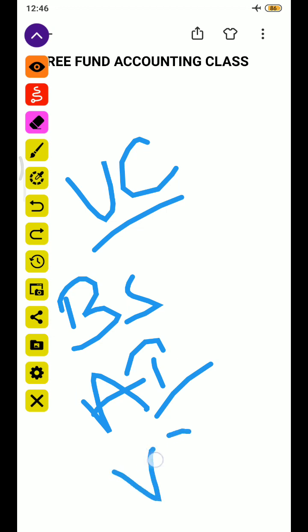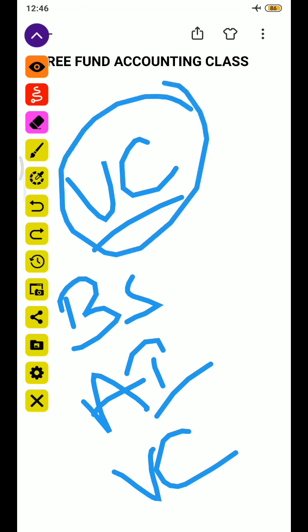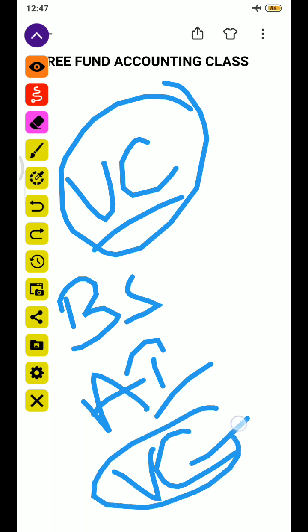Another one is venture capital, which we have just discussed. They invest in startups. These may be the firm's own source of money, or they will pool money from investors. They will go to different partners, collect money and establish the venture capital. This venture capital invests in startups, and this is still at the seed stage. There are different stages: seed stage, mezzanine stage and development stage. Whenever capital is given at the earliest time, it is known as the seed stage of the company.